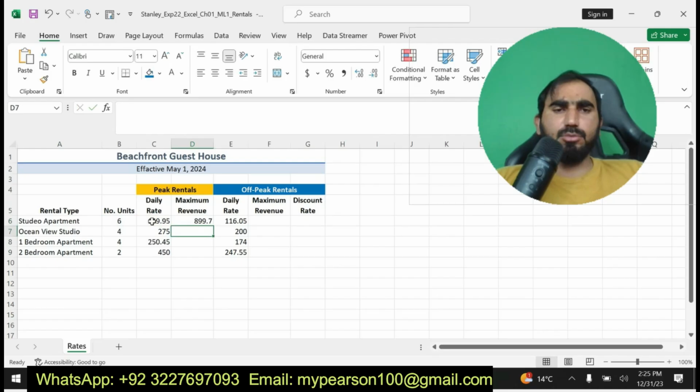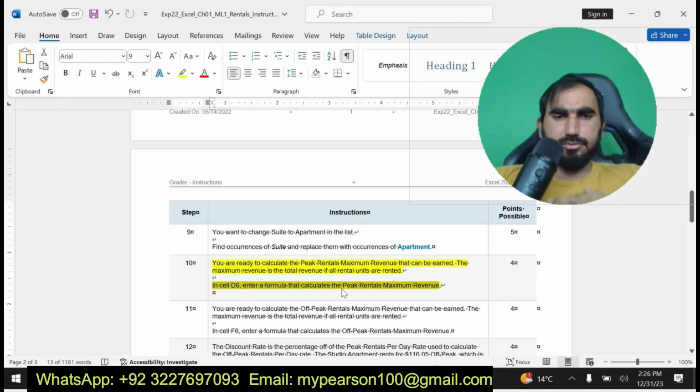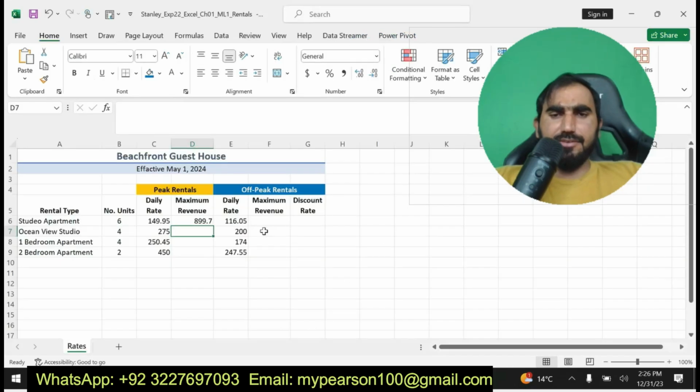Now I have found the formula to find the maximum revenue. You can see here I have done this one. I fill the formula and find the remaining values. You can see here I have done this one.